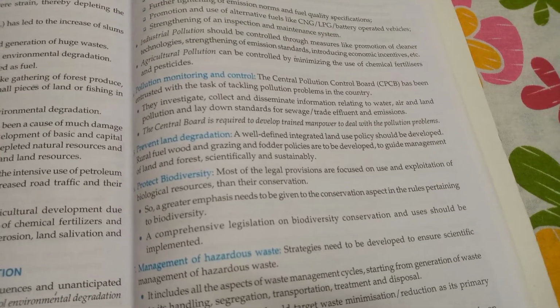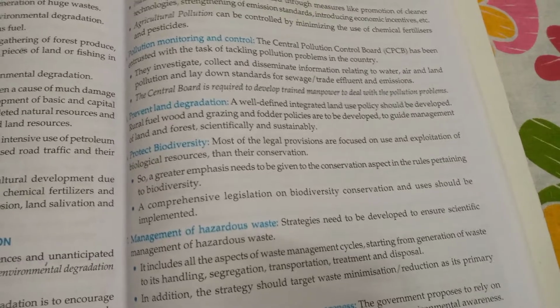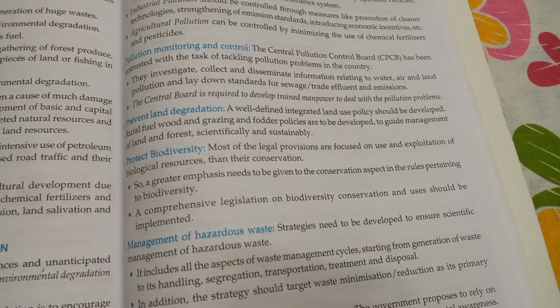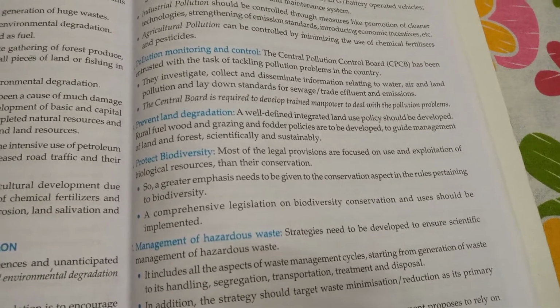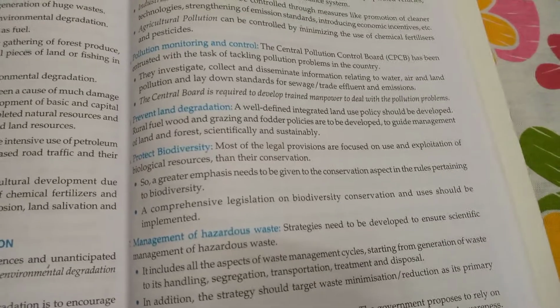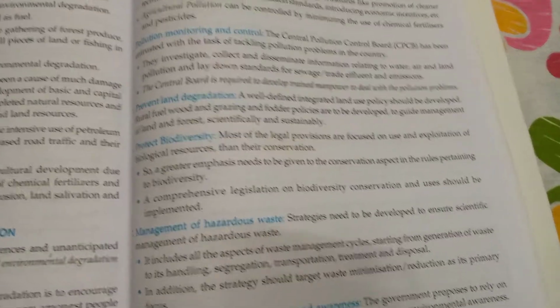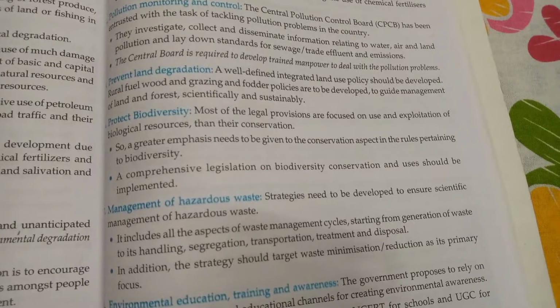Protect biodiversity. Most of the legal provisions are focused on use and exploitation of biological resources. So greater emphasis needs to be given to the conservation pertaining to biodiversity.